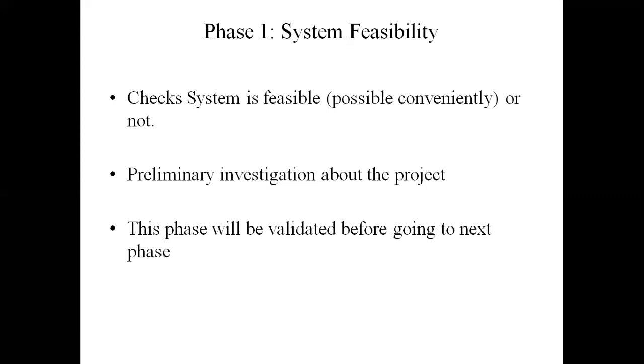As we all know, traditional models or process models were developed for the development of software only, so we are going to check system feasibility. That is, we are going to make our environment ready, we are going to make our team ready. Before going for development, we should check whether we are capable of developing this project or not.